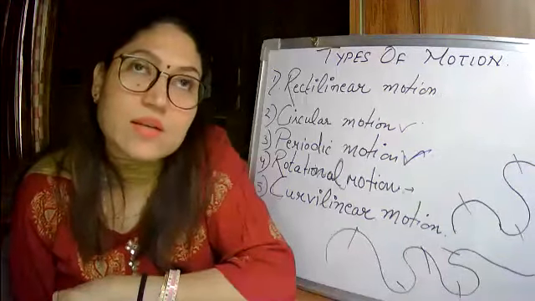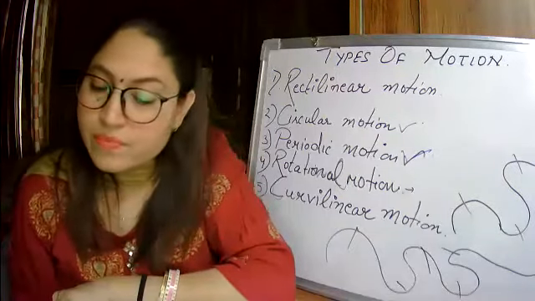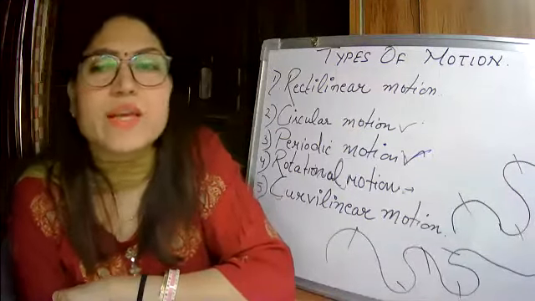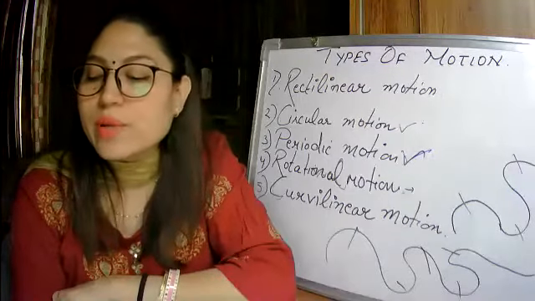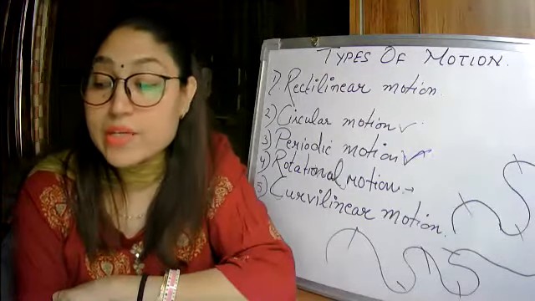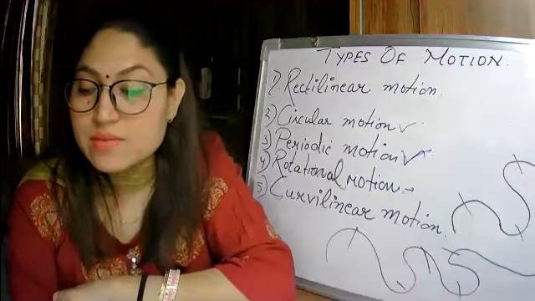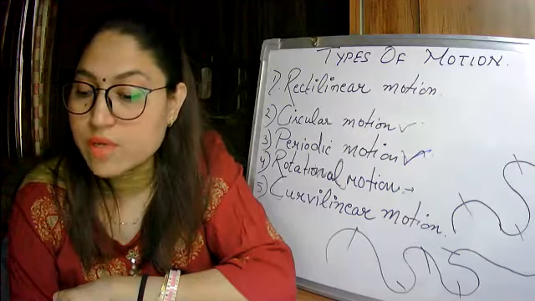All kinds of ships are there, big ships, small ships. Air transport: aeroplane, helicopter, fighter jets, rockets, spacecrafts. These are also air transport.